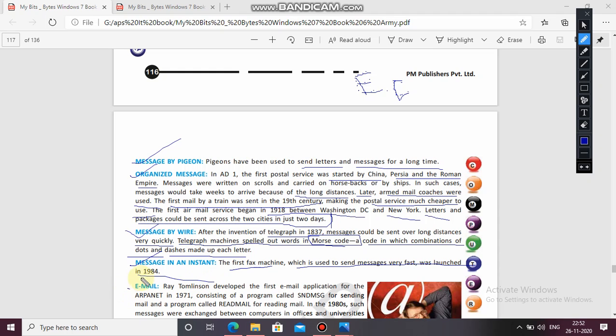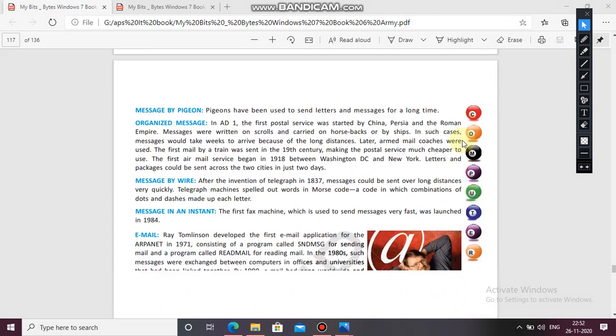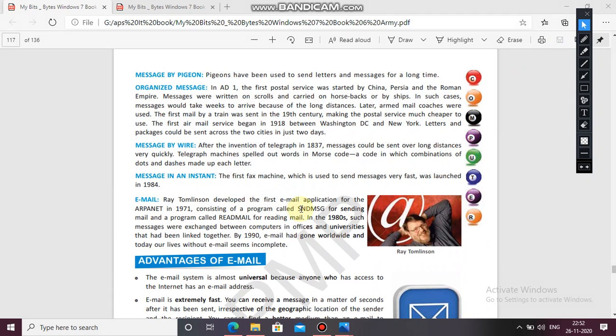And then in 1971, email. Ray Tomlinson, the name is Ray Tomlinson, developed the first email application for ARPANET in 1971, consisting of a program called SND MSG for sending mail and a program called read mail for reading mail. So remember, this is the important thing.